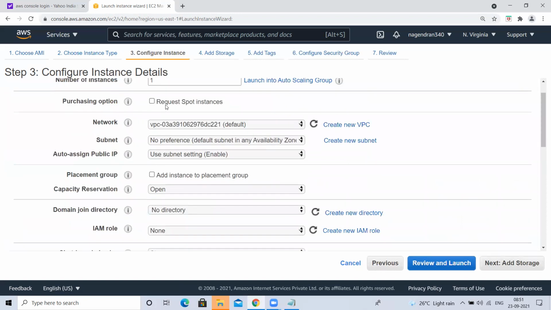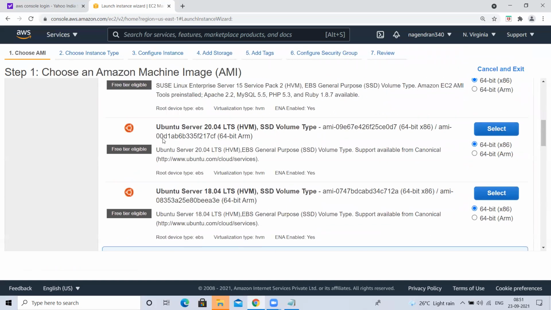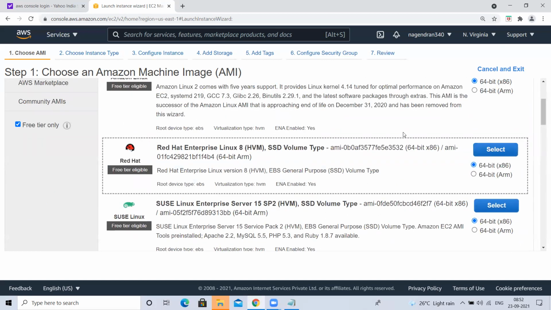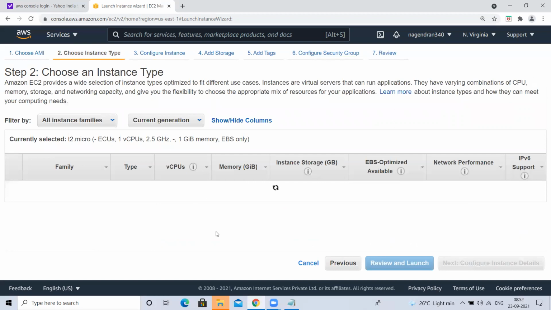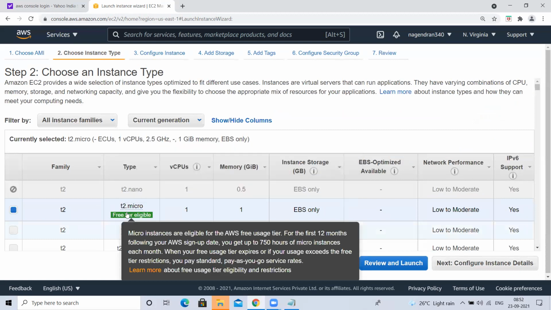So in this first step, what we choose is the AMI. AMI in AWS equals operating system. In AWS we call it AMI, but in general we call it operating system. Either we want a Red Hat operating system, Ubuntu, or Windows, what operating system do we want? We selected Red Hat. Next, instance type means what type of instance it is, like what memory you get, right? In the second step we selected this T2 micro. This is the only one available for free tier, so I'm selecting only this one.